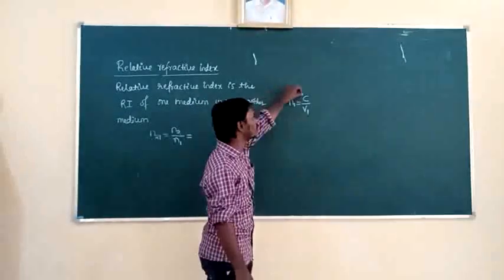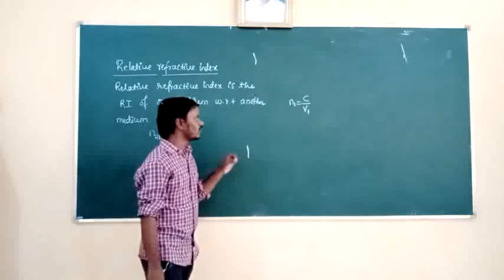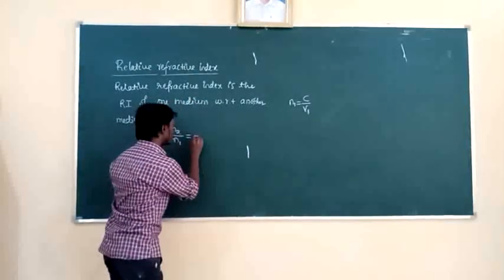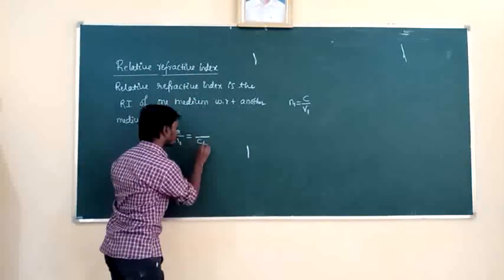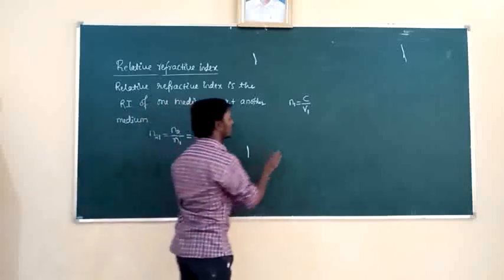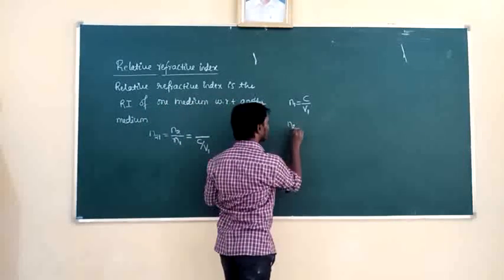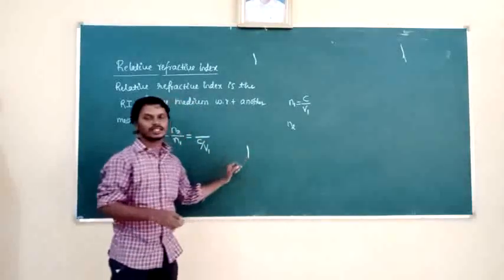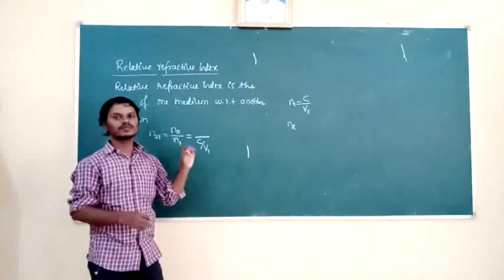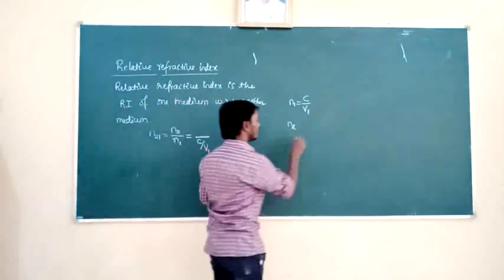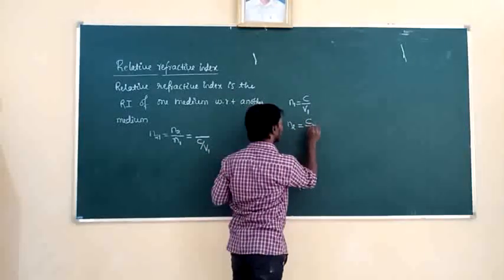That is N1 equal to C by V1. Then N2 is the absolute refractive index of the second medium, means the refractive index of the second medium with respect to A. Again we can write it is C by V2.